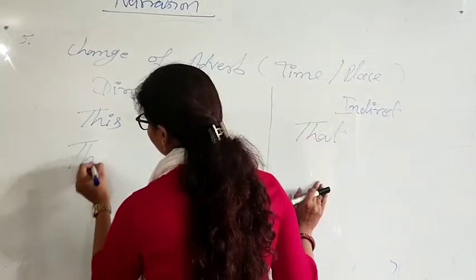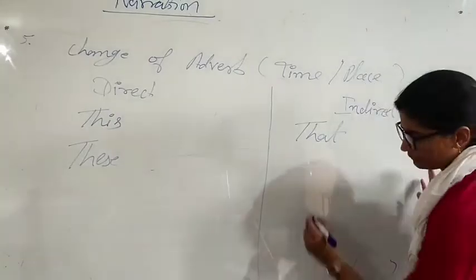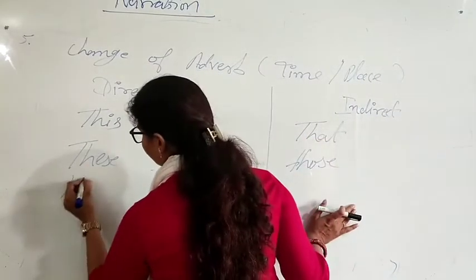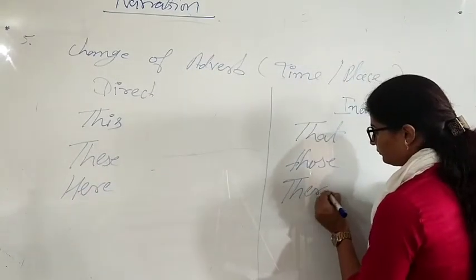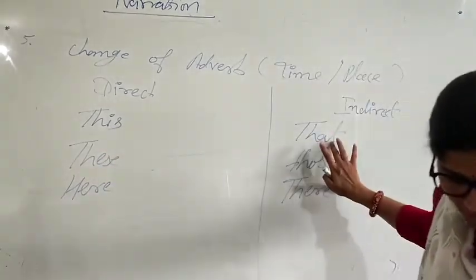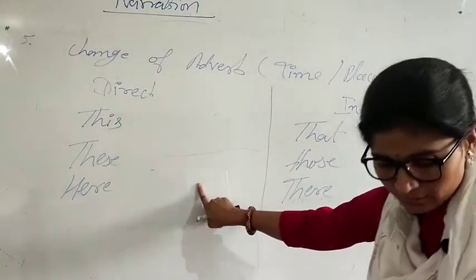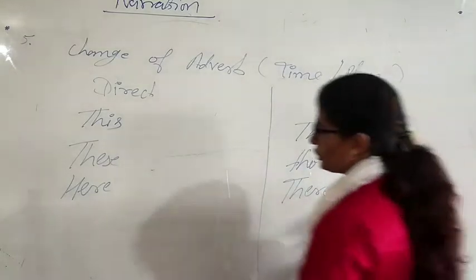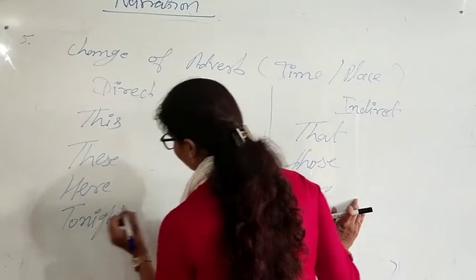Now change this. This in indirect is going to change with that. These is going to change with those. Here is going to change with there. Tonight changes to that night.